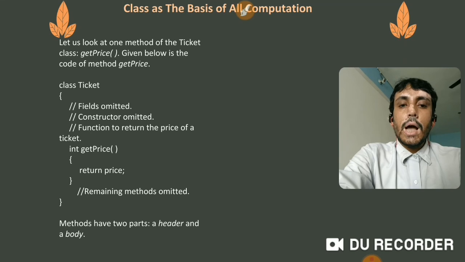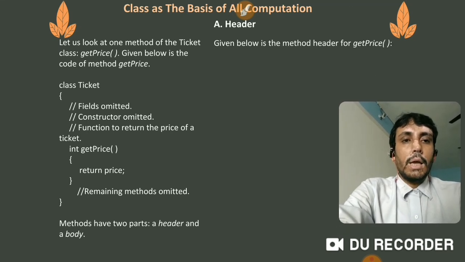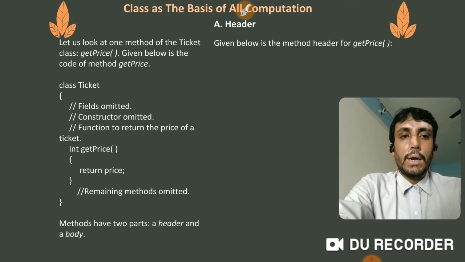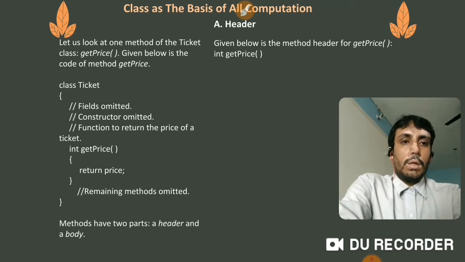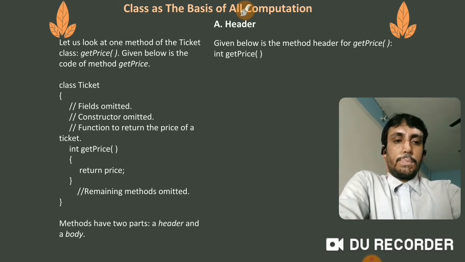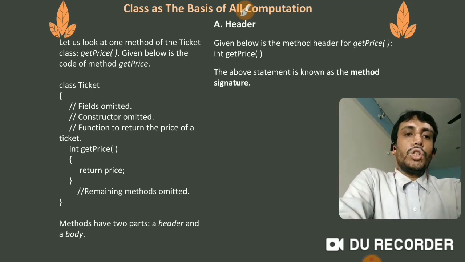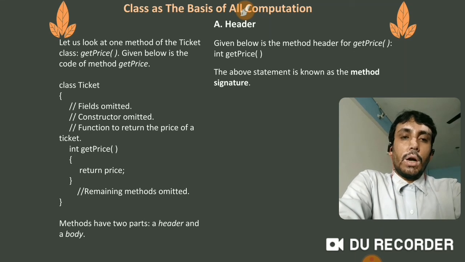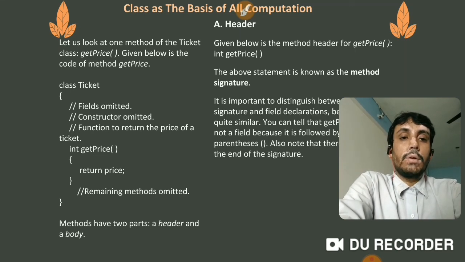So methods have two parts, a header and a body. Keep in mind there are two parts: one is the header, another is the body of the method. So what is the header? Given on the left side is the method header for getPrice: int getPrice. This is the method header. The above statement is known as the method signature. Also we can say that this header is the method signature.